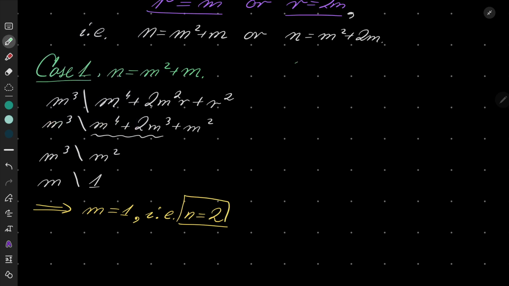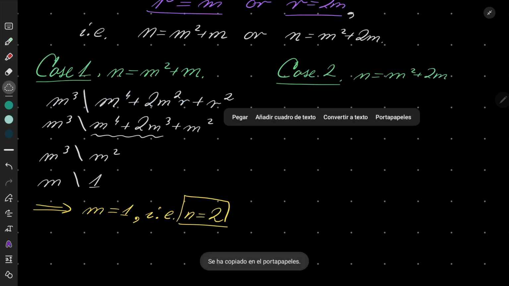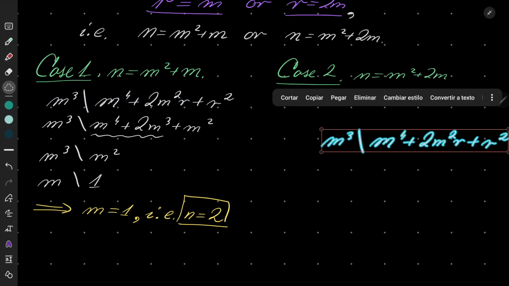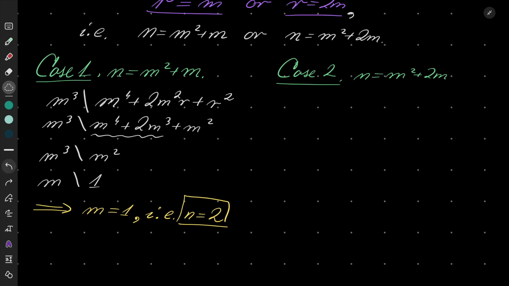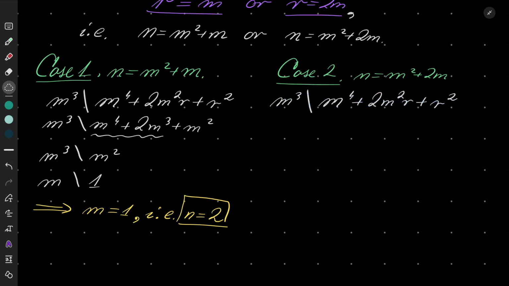Second case, case number 2: n equals m squared plus 2 times m. What happens now?